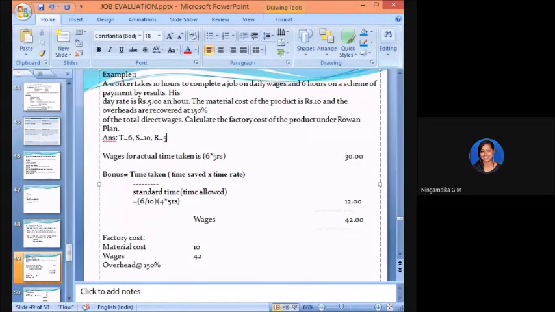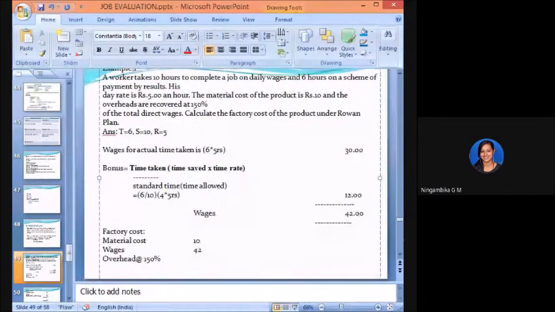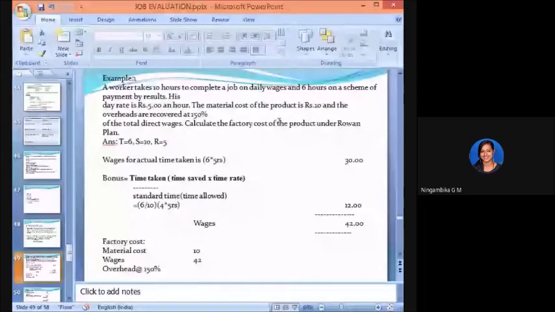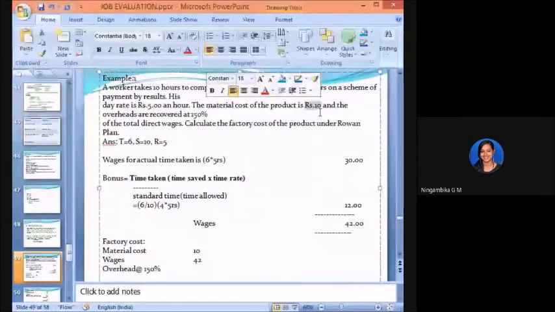Just a minute, it is there on the next page, I guess. Yes. So what is the material cost? In the problem he says the material cost of the product is rupees 10. Okay, you will understand this still more in costing, right? Costing is a subject about the overheads.